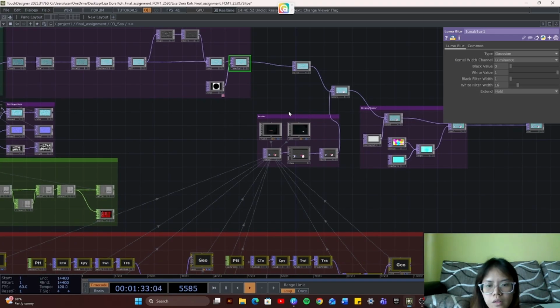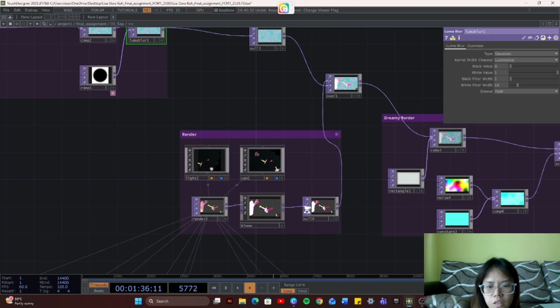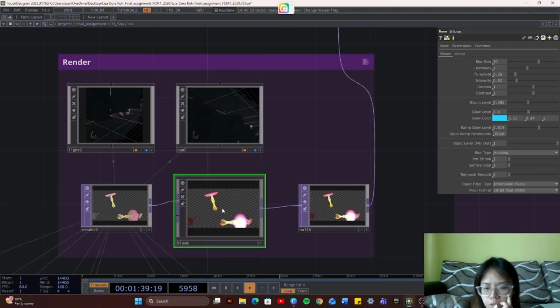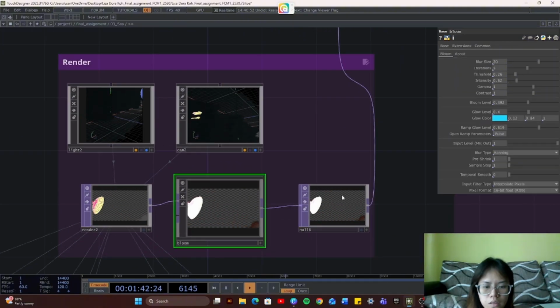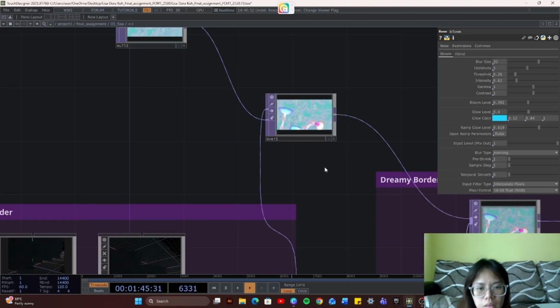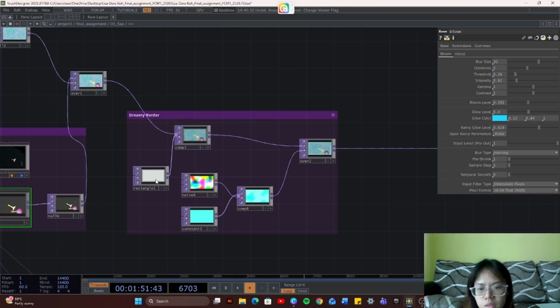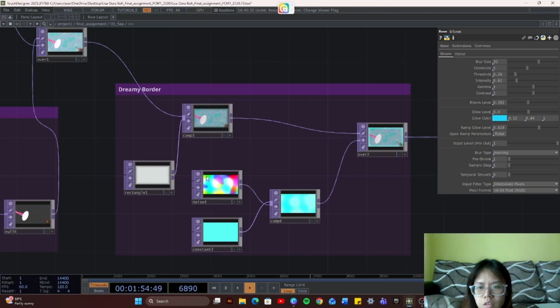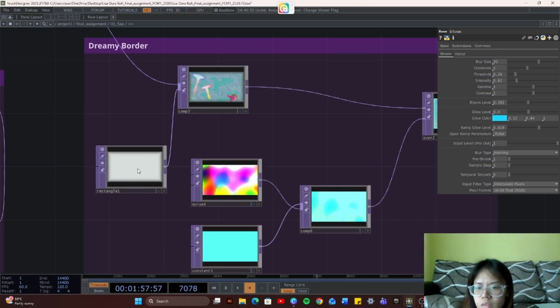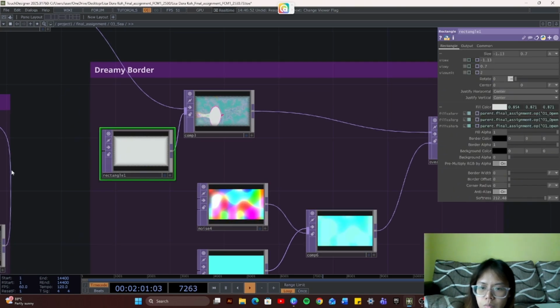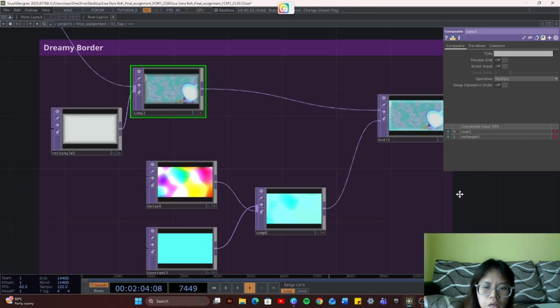And then over here was the render I mentioned just now, and then I place a bloom after the render here so they can glow, and then I put a null, and I put an over for both of them, and then it's the dreamy border again. So I think I did this around 3 times or so. It's actually the same as just now: rectangle, adjusted the parameters, and then I comp both of them together, and also the noise.